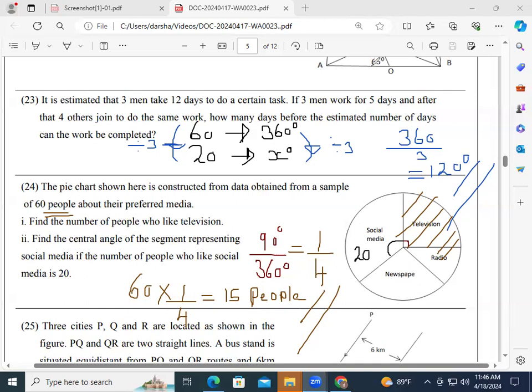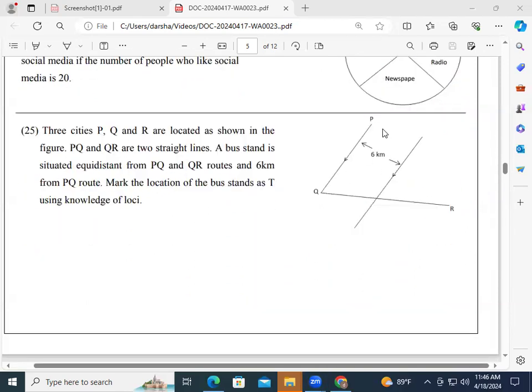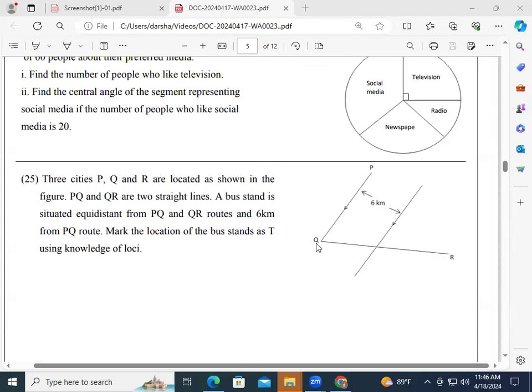Okay, then we'll move on to the next one. So next one is question number 25. Three cities P, Q, and R are located as shown in the figure. PQ and QR are two straight lines. A bus stand is situated equidistant from PQ and QR and 6 km from PQ route. So it should satisfy two conditions. What is the first condition? It should be situated equidistant from PQ and QR. And what is the other condition? And 6 km from PQ route.